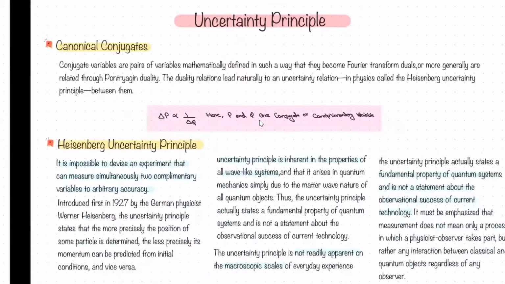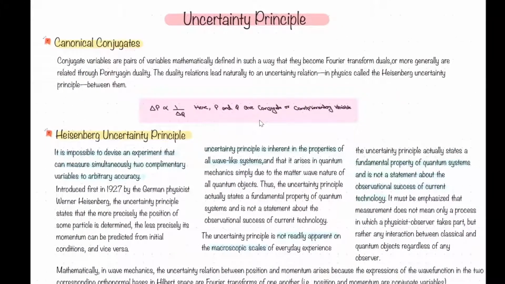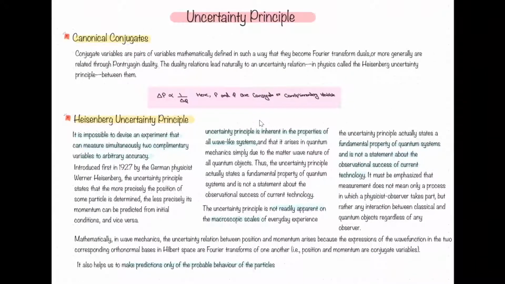Before the uncertainty principle, try to understand one thing, the conjugate variable. I have written the standard definitions also. You need to mug up these or try to make your own definition. Your definition is the best definition, your notes are the best notes, not mine.